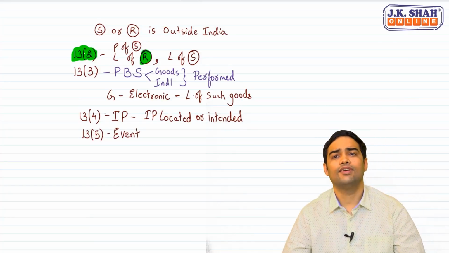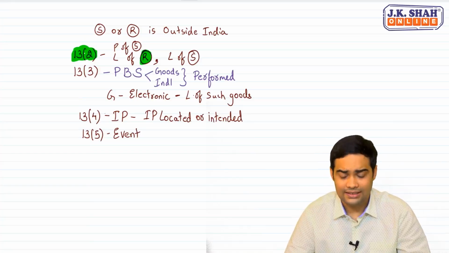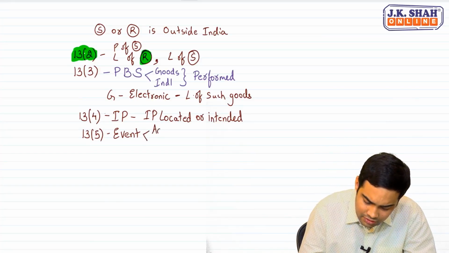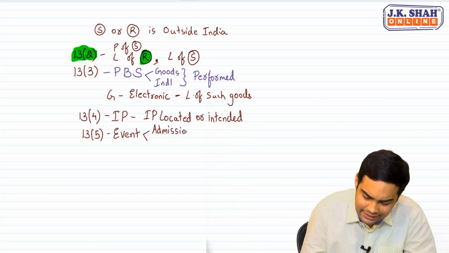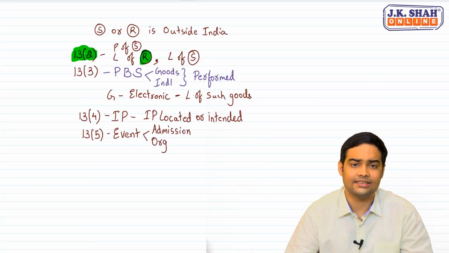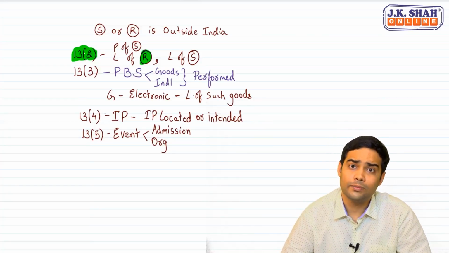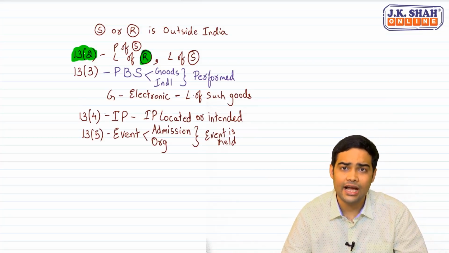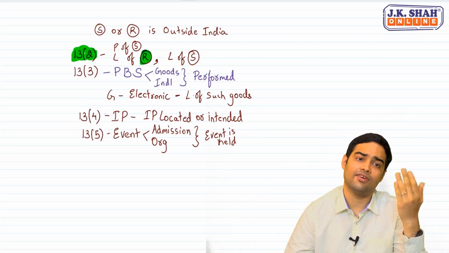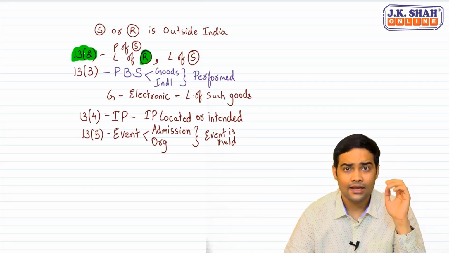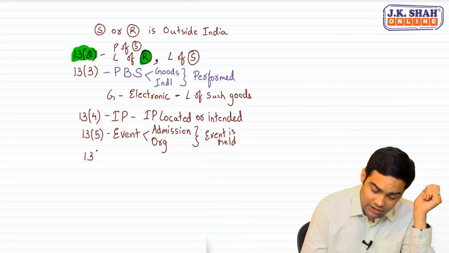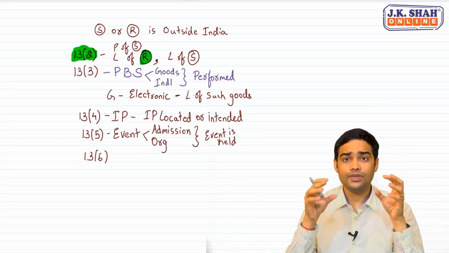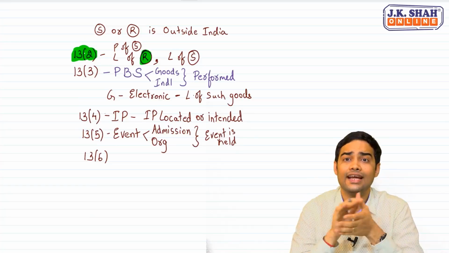When we say 13.5 deals with events, see, it covers both the things. It covers admission related service, admission meaning entry fee, or organization related service. Both these services are covered. What would be the place of supply? Place of supply will be where the event is held. If the event is held in India, place of supply will be in India. If the event is held outside India, place of supply will be outside India. Yes? Okay.